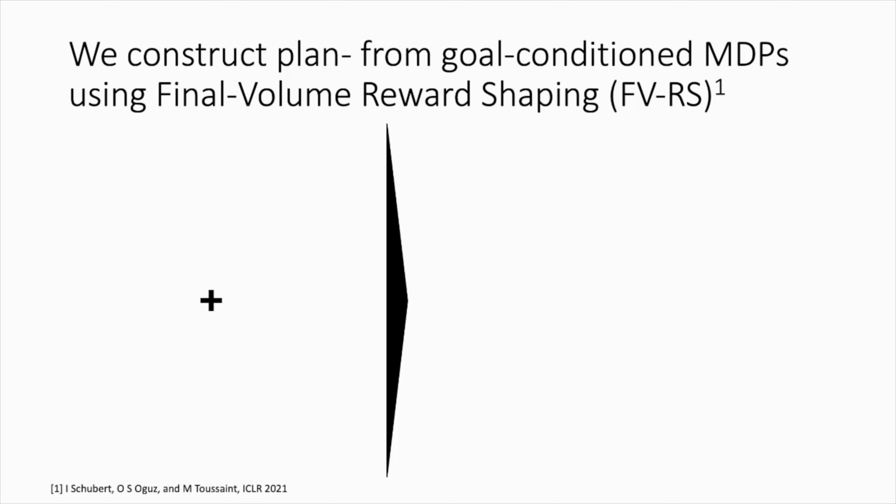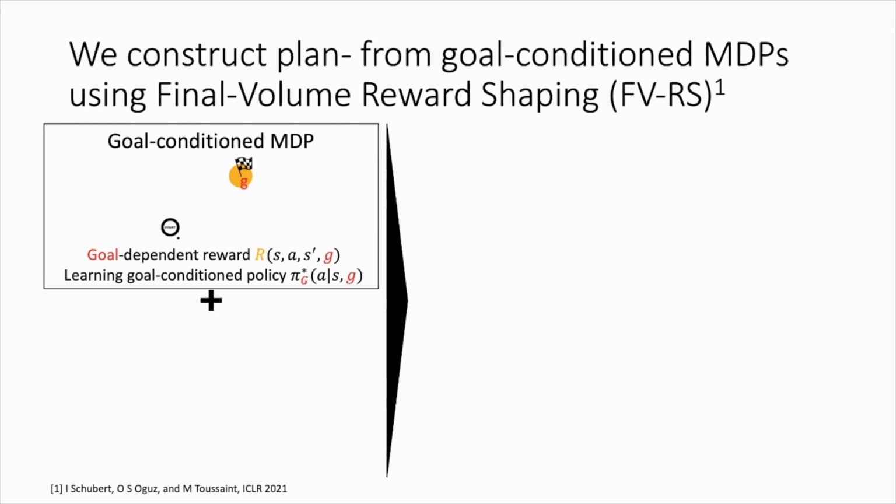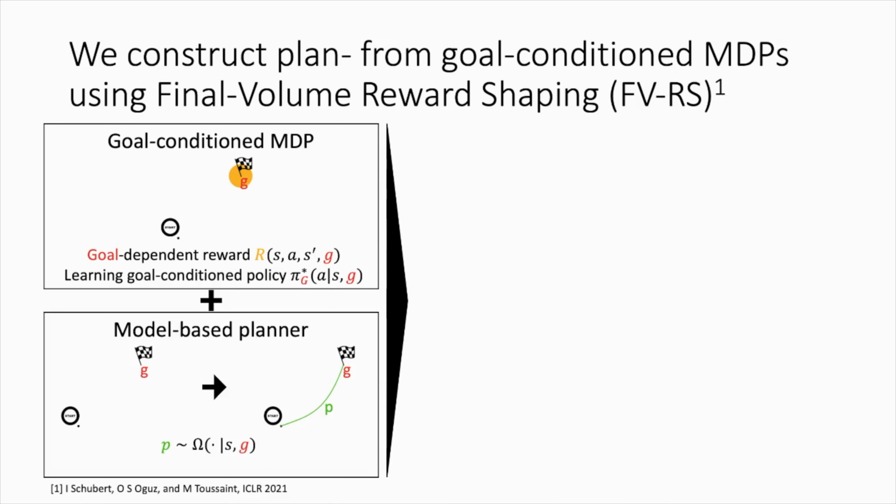We construct a plan-conditioned MDP by combining a goal-conditioned MDP with a model-based planner. In our case, a model-based planner is modeled as a distribution over plans, which is conditioned on some initial state and the goal.